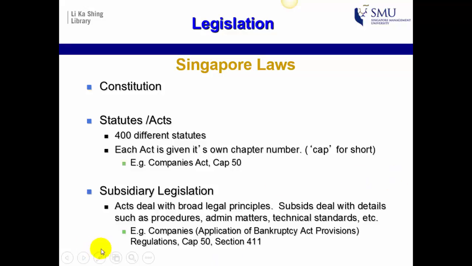When you look at the reference for subsidiary legislation, you'll see reference to the main act, in this case Companies, and then a more detailed description of the specific provision, in this case Application of Bankruptcy Act provisions, regulations. So here the keywords that you look out for are rules or regulations that give you a clue that you're dealing with subsidiary legislation.